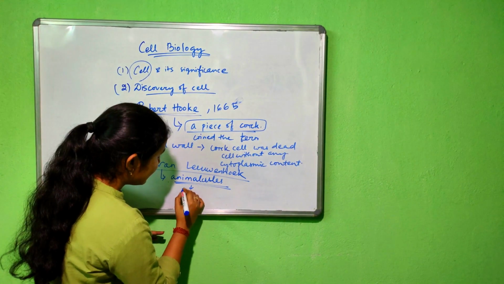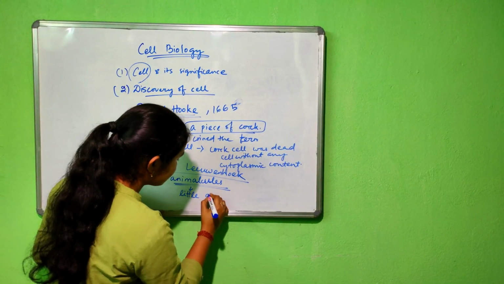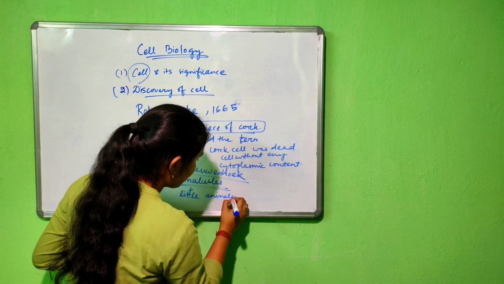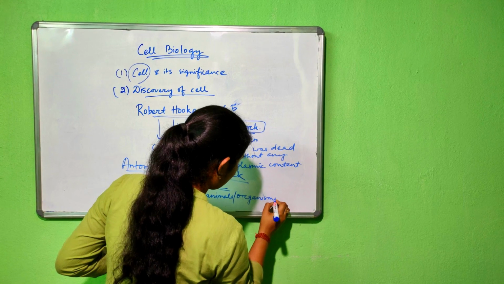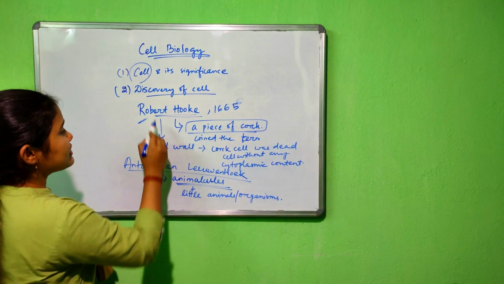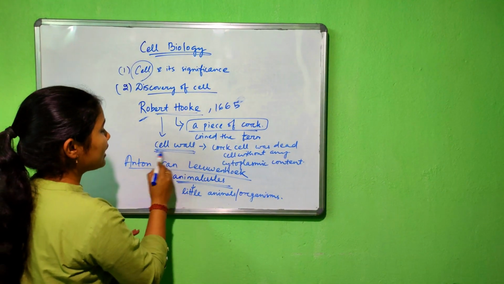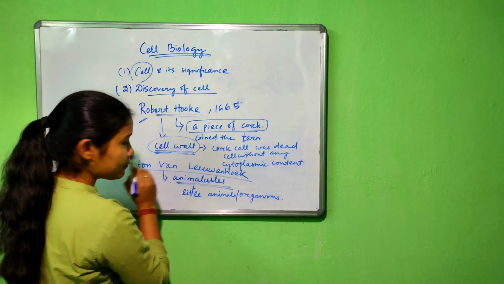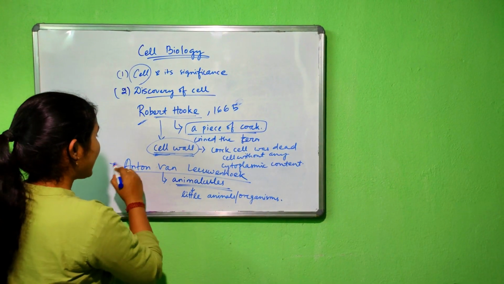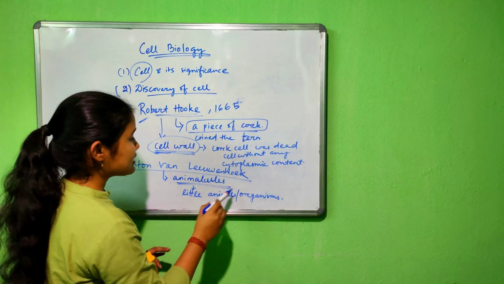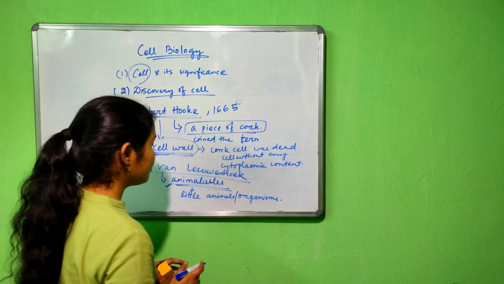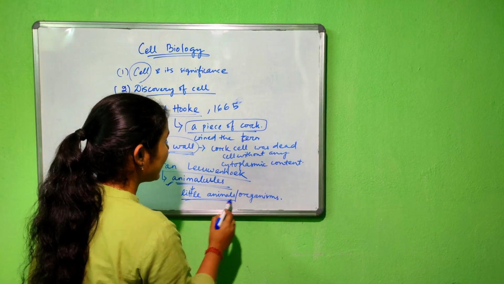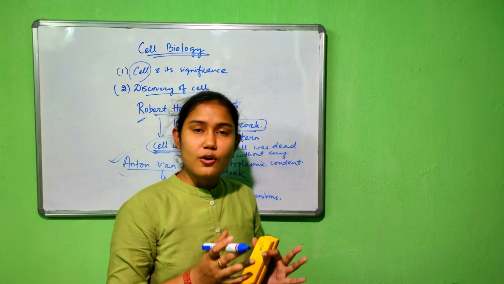Animalcule means little animals or little organisms. So Robert Hooke discovered dead cells, or he only saw the cell wall, while Anton van Leeuwenhoek discovered the living cell and named them animalcules, which means little animals or little organisms.